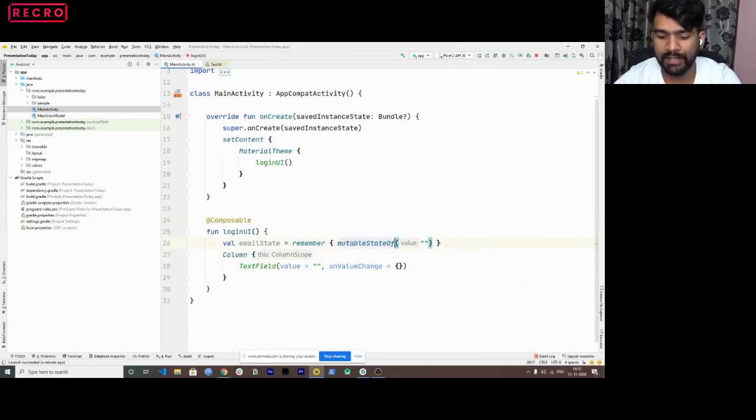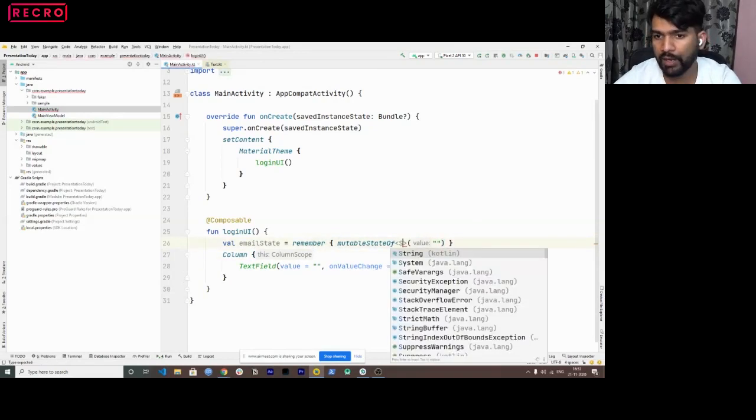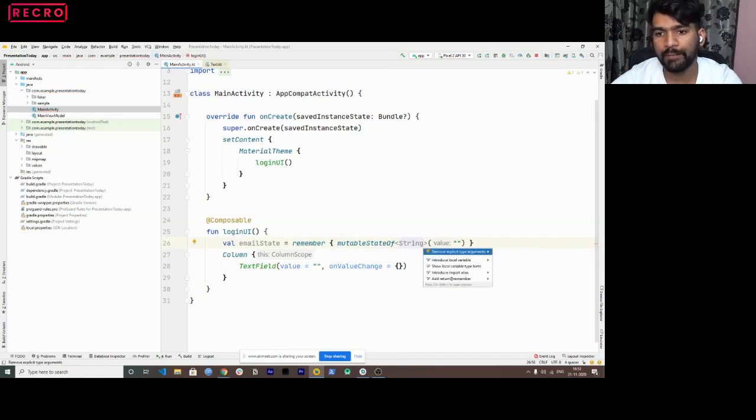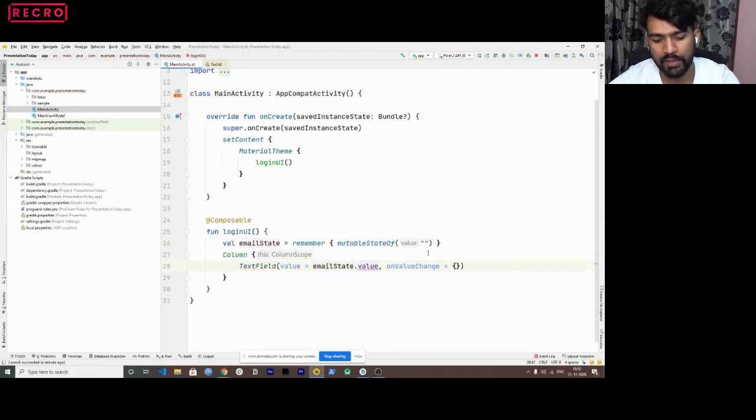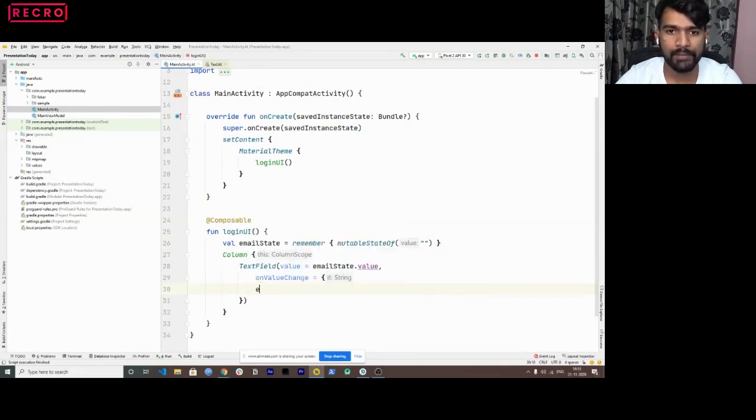Either you can pass a type here, how you do it for string and all, but I just don't want to pass an individual specific type, so I'm passing an empty value. And here I'll pass emailState, and in the value, I'll pass emailState.value, correct? Inside this, on value change, I want to update this state's value with the value I'm adding, right? So here I'll use emailState.value equals it.